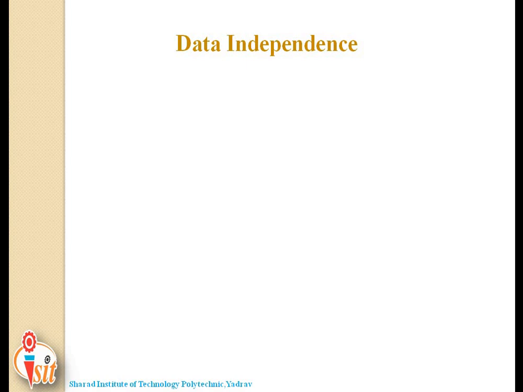The main purpose of data abstraction is achieving data independence. For achieving data independence, you must use the concept of data abstraction in order to save time and cost required when the database is modified or altered.